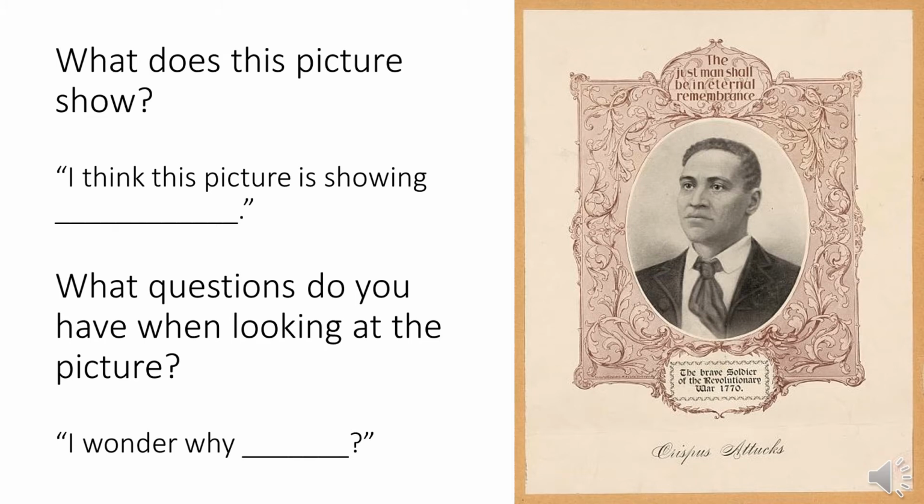This next poster that you see, a picture of a man, and at the top it says, "The just man shall be in eternal remembrance." And then below it says, "The brave soldier of the Revolutionary War, 1770, Crispus Attucks." So you heard that name on the last poster. This gentleman is considered the first person to have died in the American Revolution. He was a former slave, though at the time of his death he was a free man, and he was helping to fight this battle against the British.